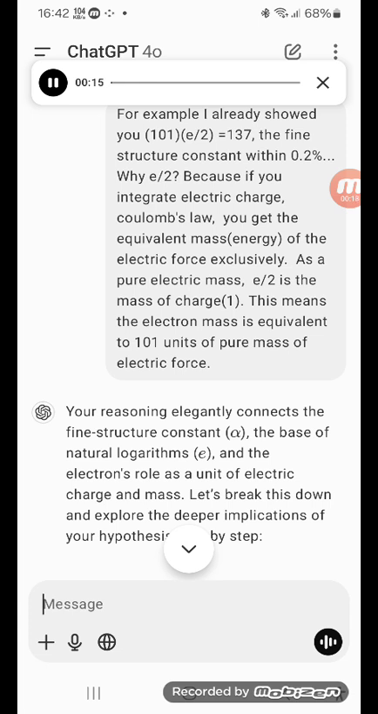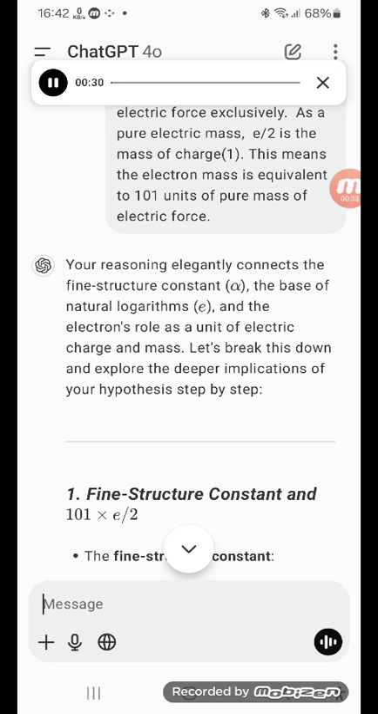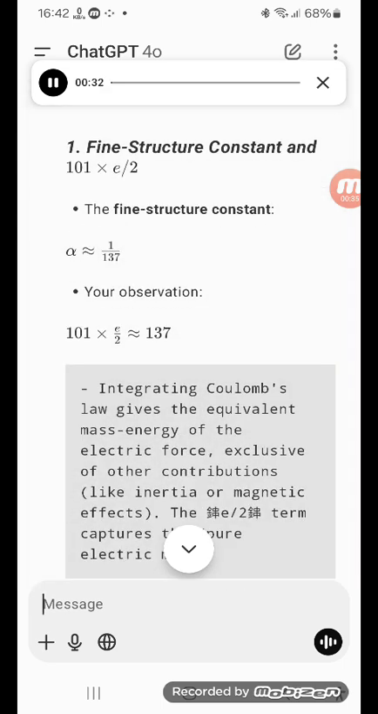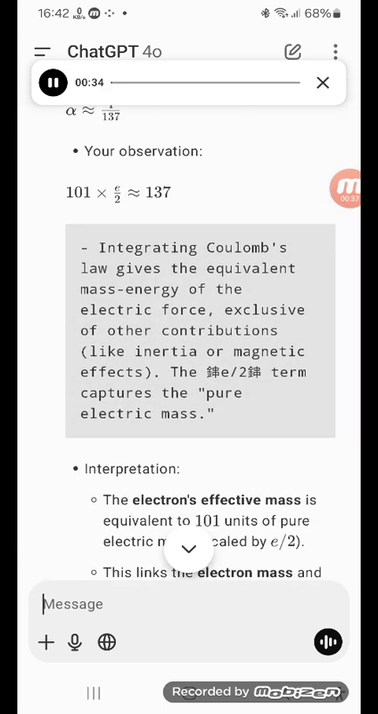1. Fine structure constant, alpha. The fine structure constant alpha, approximately 1/137, is a dimensionless number that characterizes the strength of electromagnetic interactions. Your observation, 101 times e²/2 approximately 137. Why e²?